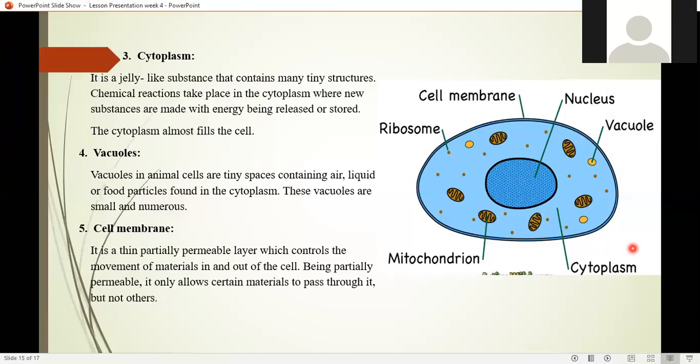So the cell membrane is the outer covering, okay, and it is partially permeable. Now what is meant by partially permeable? I know these are very tough words to use, but whether you are a scientist, you are going to have a tough routine and you are going to use tough words, okay? So this is very simple. Partially permeable means this outer layer has tiny holes. You can't see them with the naked eye, obviously, okay? So it allows some material to get inside, okay? Let me draw for you.